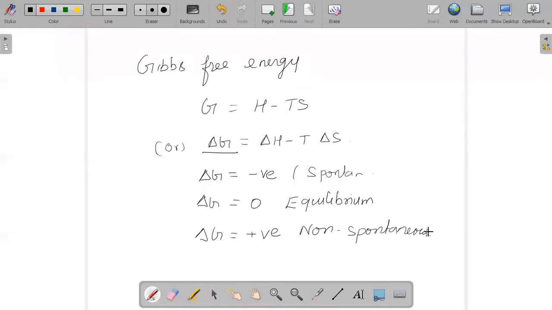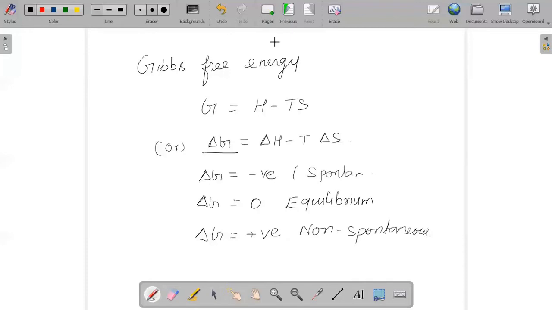And in this chapter, the last thing we should remember is the third law of thermodynamics. At absolute zero, the entropy of a perfect crystal will be zero. There are certain substances which possess some entropy even at absolute zero, and this is called residual entropy. So by this, the concept of thermodynamics comes to an end.